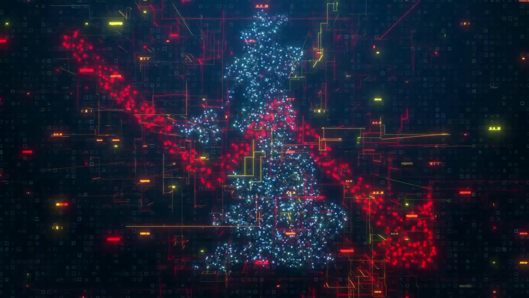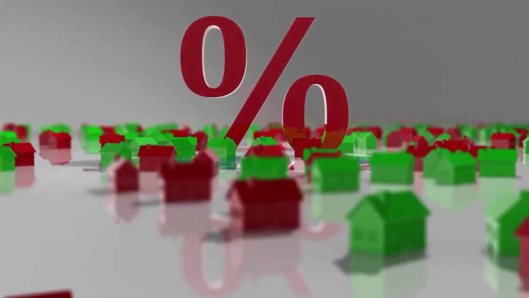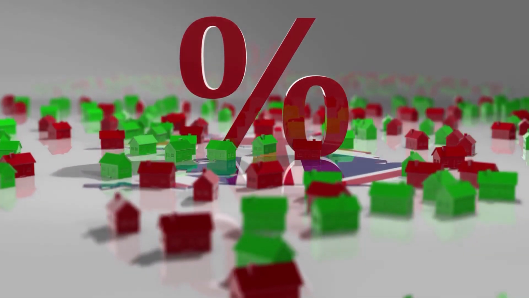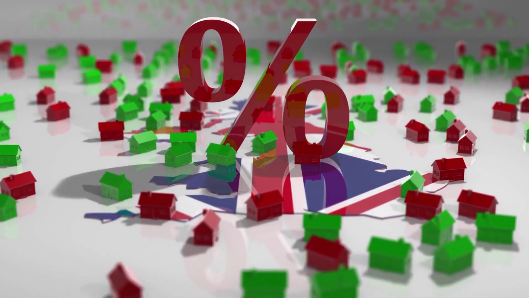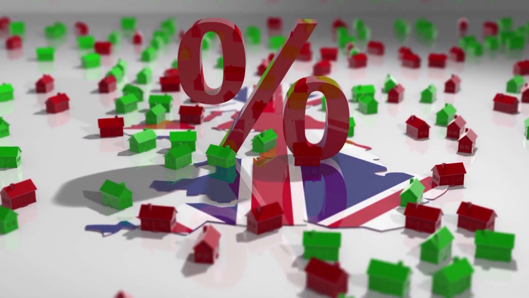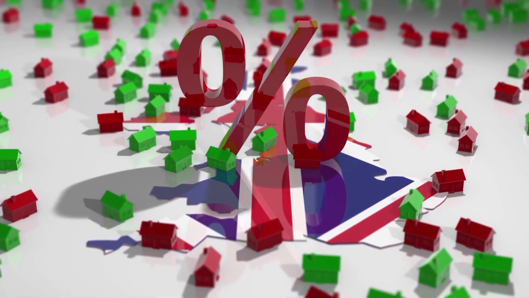Income tax is a progressive tax, meaning that the more you earn, the higher the percentage of tax you pay. In the UK, income tax rates range from 20% to 45%, depending on your income level. There are also tax brackets which determine which tax rate applies to your income.